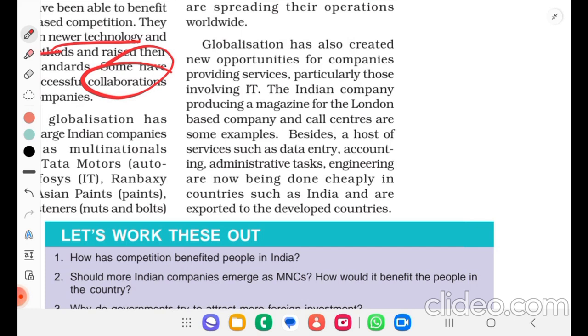An Indian company producing a magazine for a London-based company and call centers are some examples. Besides, a host of services such as data entry, accounting, administrative tasks, engineering are now being done cheaply in countries such as India and are exported to the developed countries.